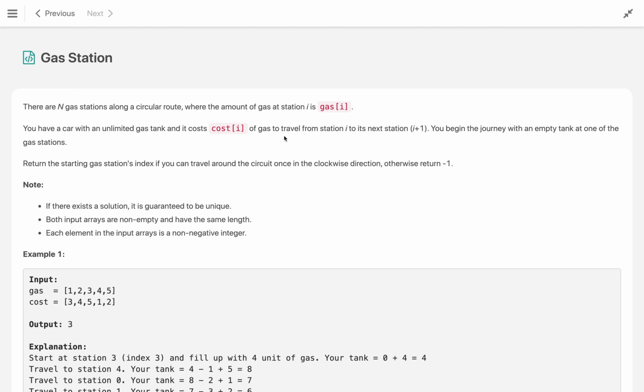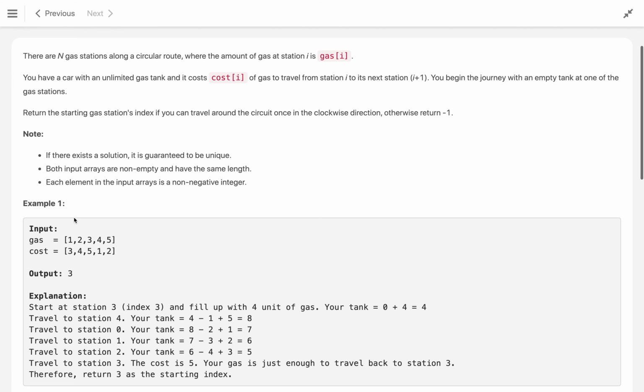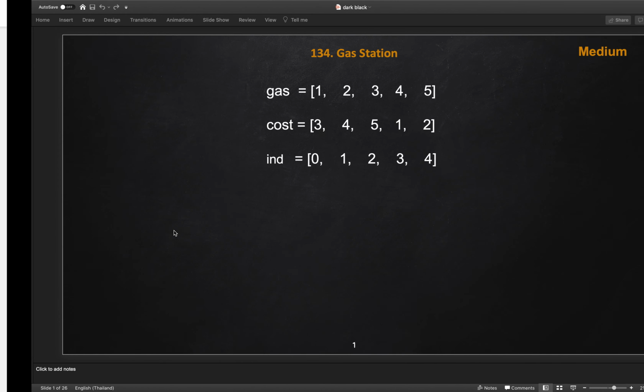Both input arrays are non-empty and have the same length, and each element in the input arrays is a non-negative integer. So these are the constraints. So this is example 1. Let's understand this example 1.